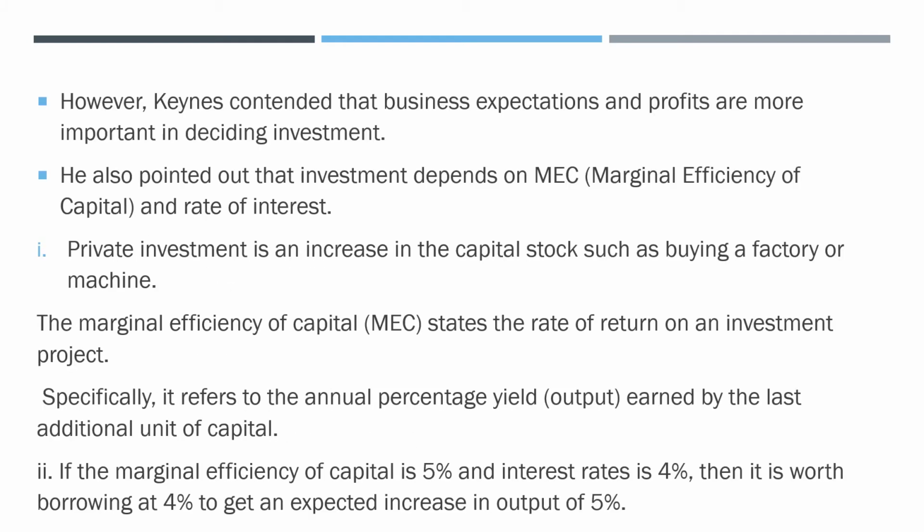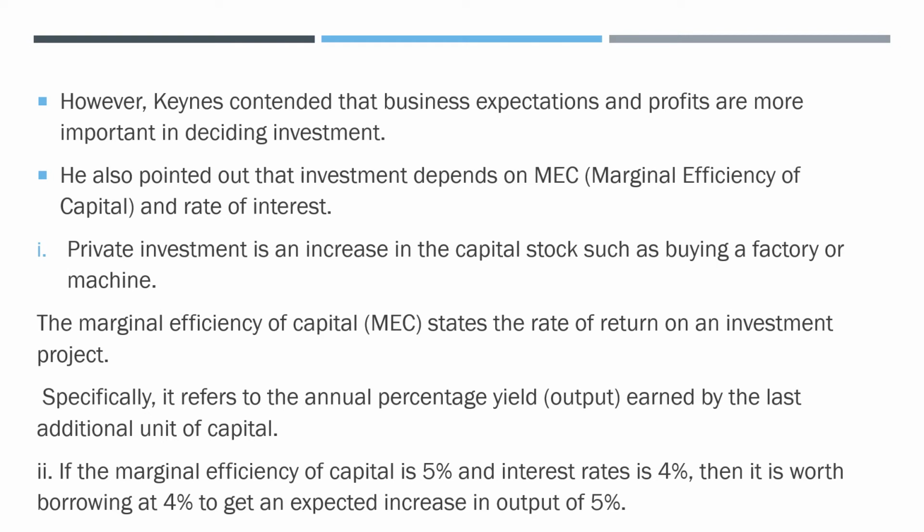While classical economists focused upon the rate of interest only, Keynes contended that business expectations and profit are very important when it comes to investment decisions. So he introduced another concept known as the marginal efficiency of capital. As per Keynes, along with the rate of interest, the marginal efficiency of capital too would influence your investment decision. Private investment is considered to be an increase in the capital stock, such as buying a factory or a machine.